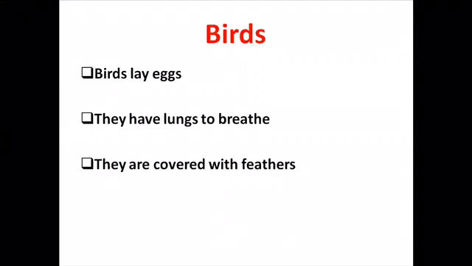They have lungs to breathe, just like the mammals and the human beings. We will learn after what we mean by lungs and what the lungs are. Now they are covered with feathers. All birds in general are covered with feathers.